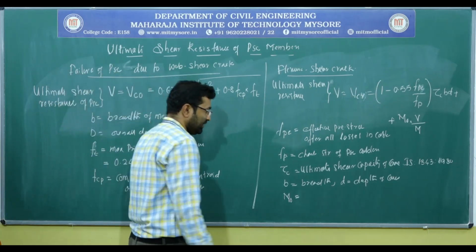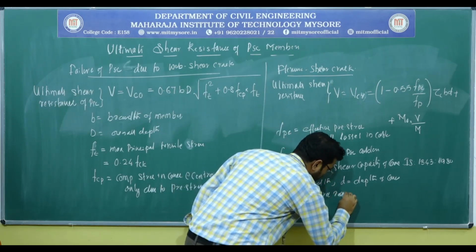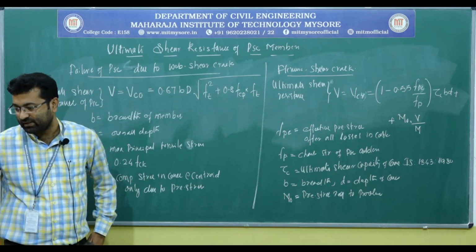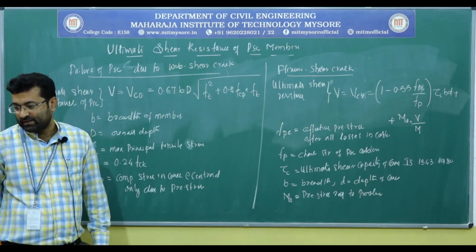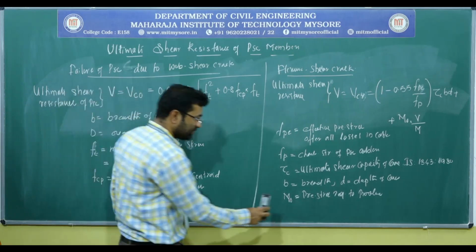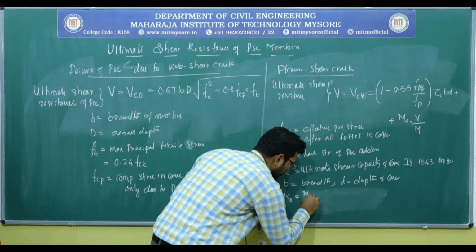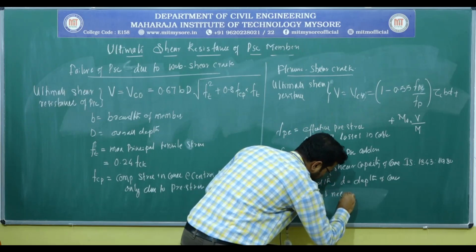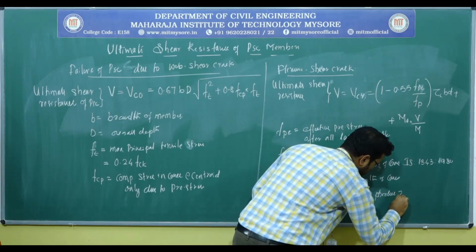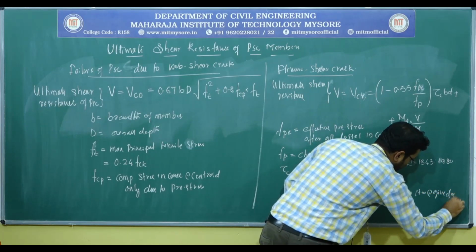It is not pre-stress, sorry, it is a moment necessary to produce zero stresses at the given depth.